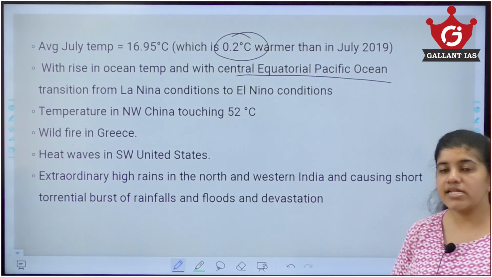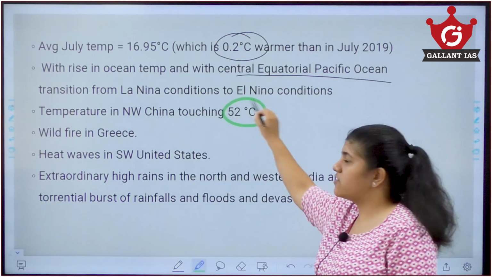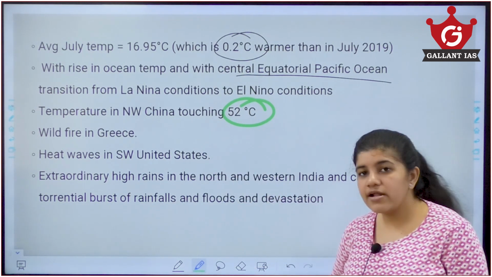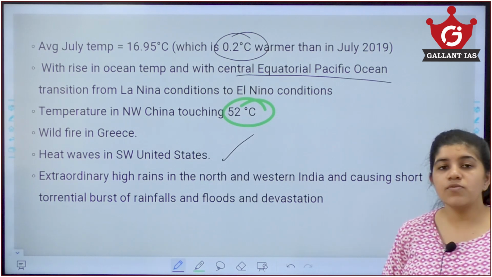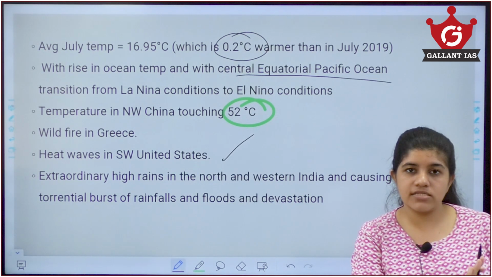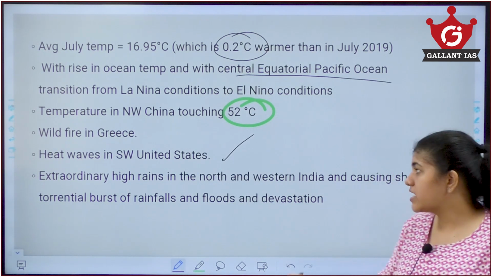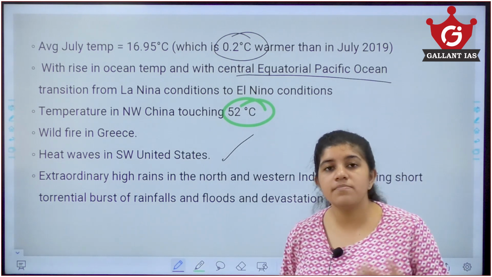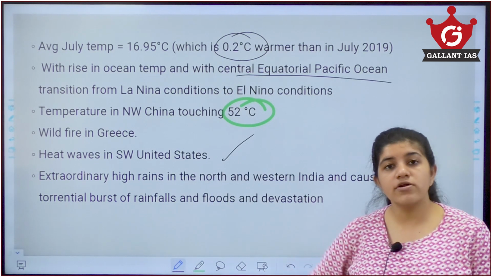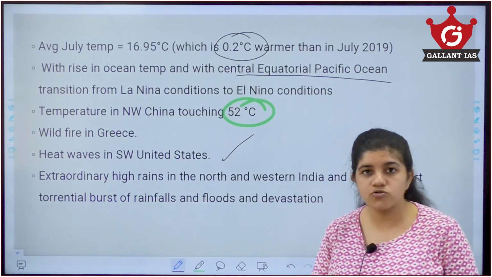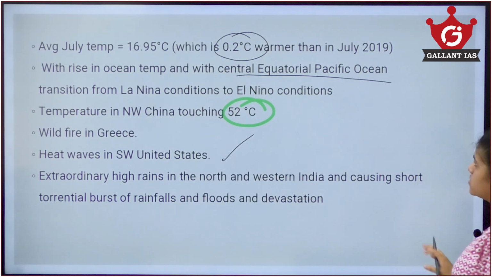We can see northwest China touching 52 degrees Celsius. There is wildfire happening in Greece, heat waves happening in the United States. Also in India, our northern and western regions, which are mostly arid, are getting a lot of rainfall. There is torrential bursts of rainfall, many floods and devastation. We recently saw the Himachal Pradesh flash flood issues. So these are some of the things happening.